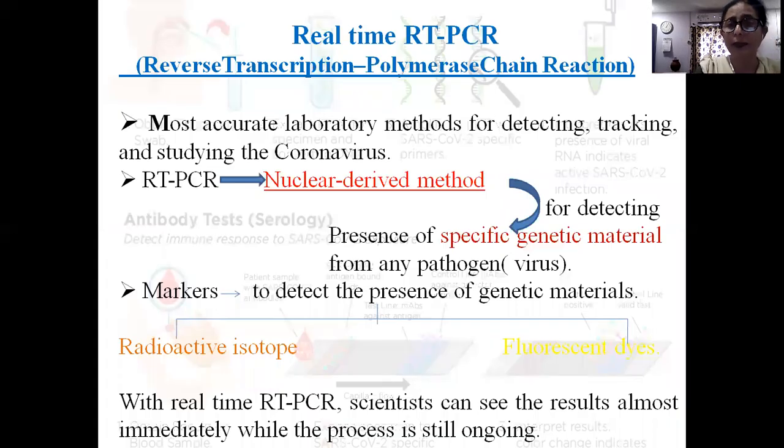The real-time RT-PCR, reverse transcription polymerase chain reaction test, is the major test. It is the most accurate laboratory method for detecting, tracking, and studying the coronavirus. RT-PCR is a nuclear-derived method for detecting the presence of specific genetic material from any pathogen. In this case, it is the virus. The markers used to detect the presence of the genetic material were radioactive isotopes earlier. Now fluorescent dyes are used, which are less hazardous. With real-time RT-PCR, scientists can see the results almost immediately while the process is still ongoing.